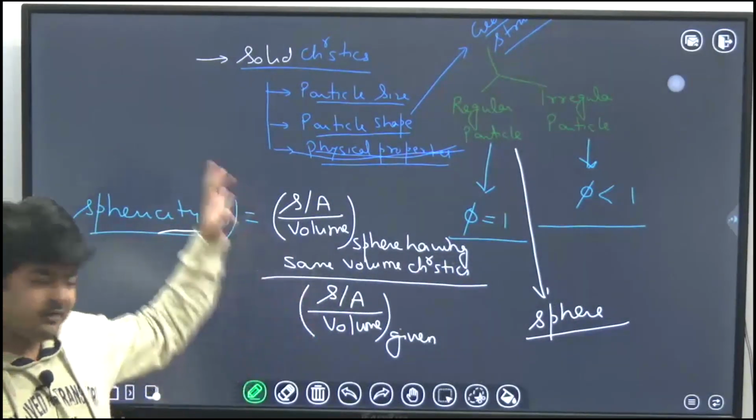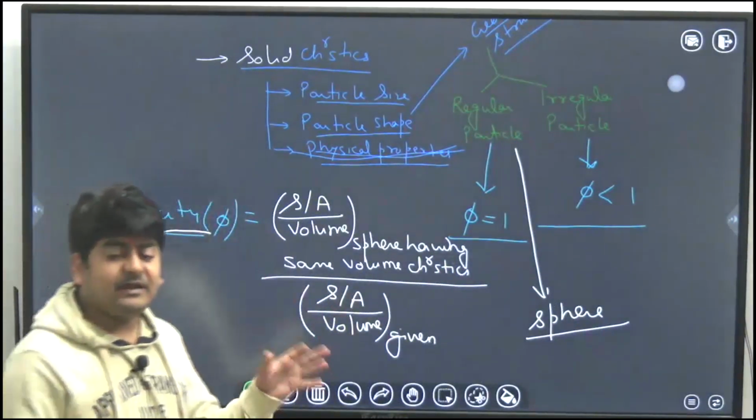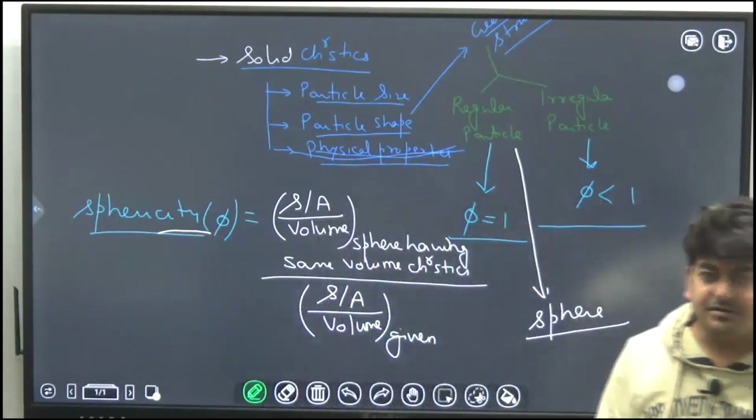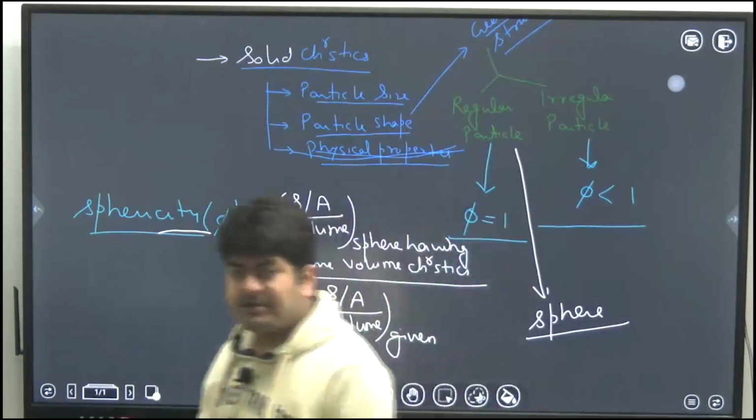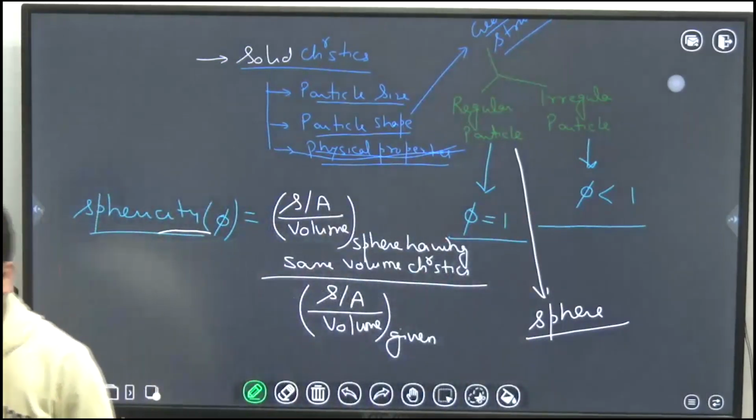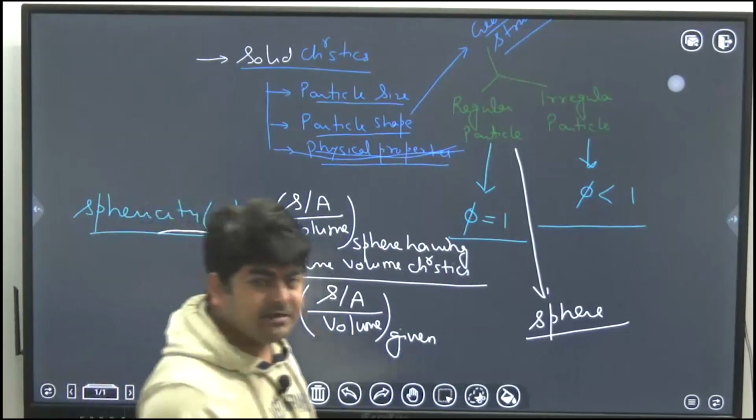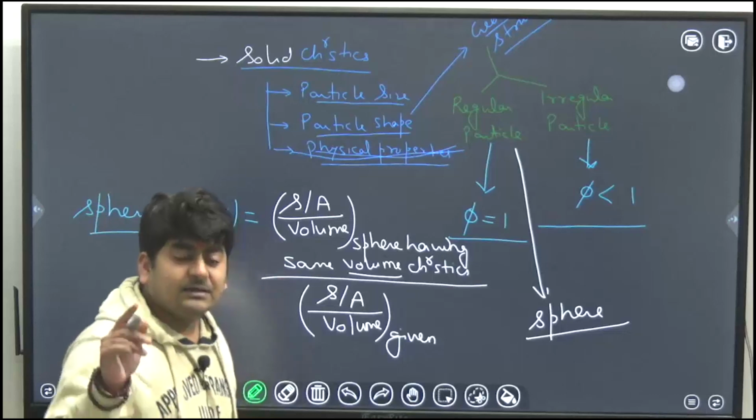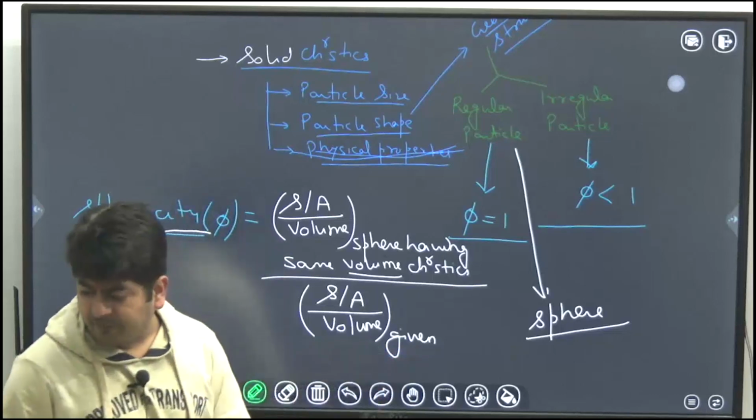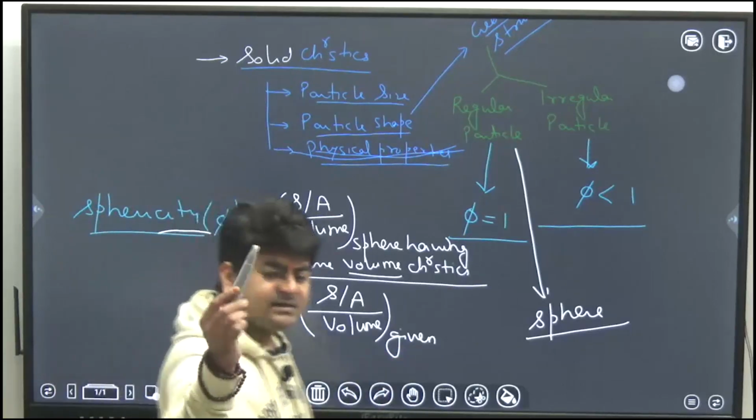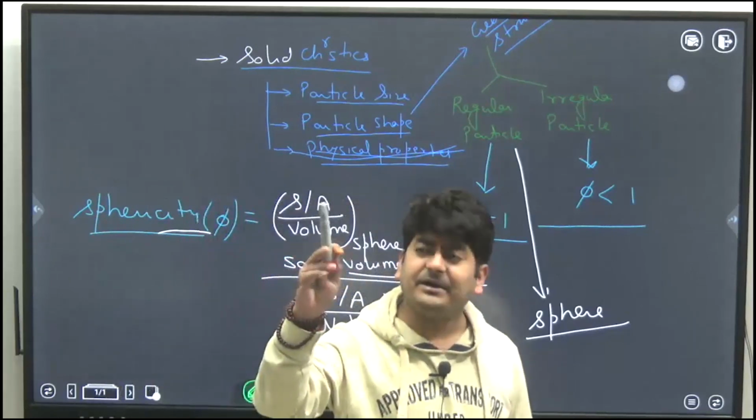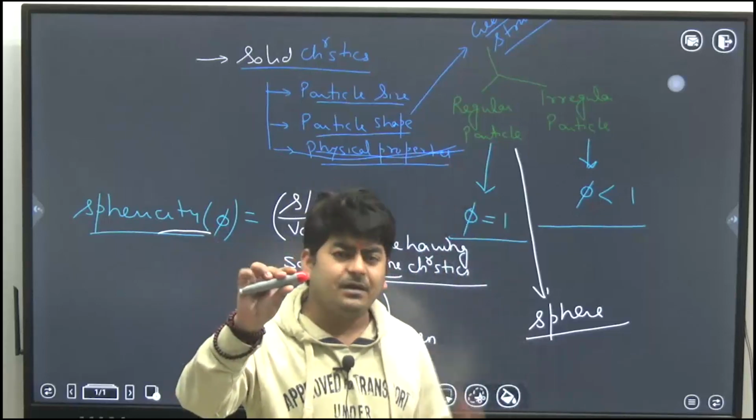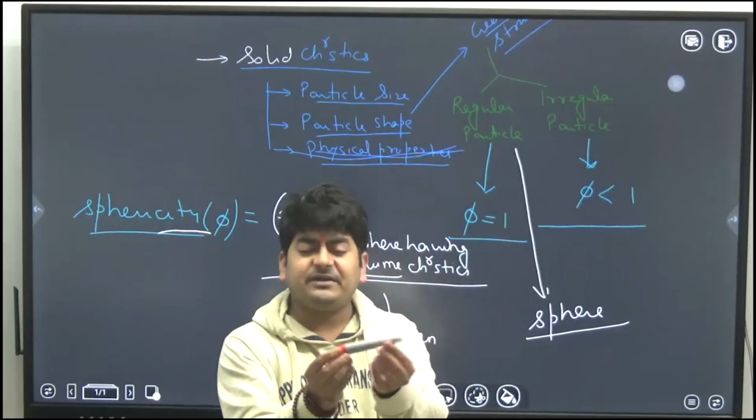Based on the sphere we compare all the other particles, but when we are doing the comparison, there must be one common parameter, because only then will we be able to compare. And what is that common parameter? That common parameter here is volume. Whatever given particle you have, for example, this dummy marker, and I want to calculate the sphericity of this particle. So this is one given particle.